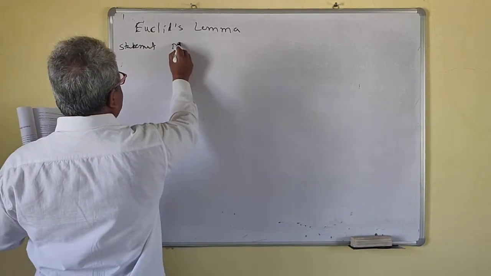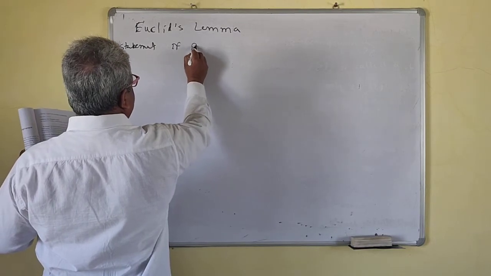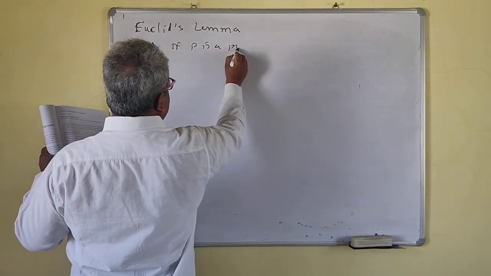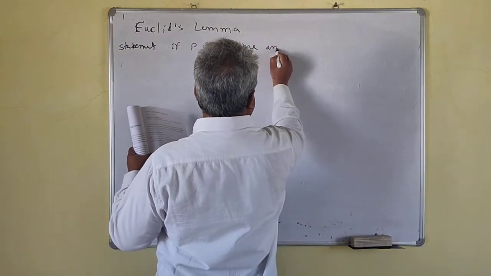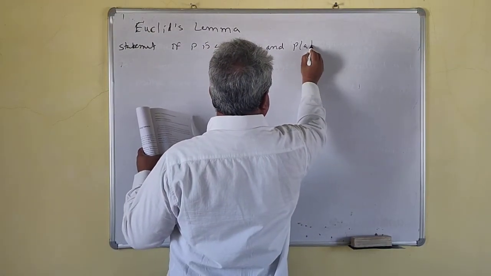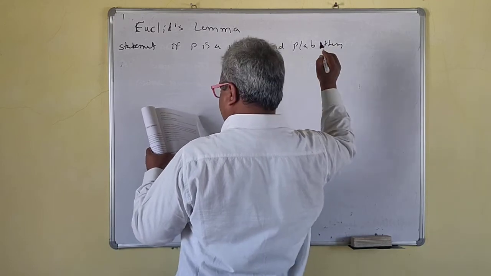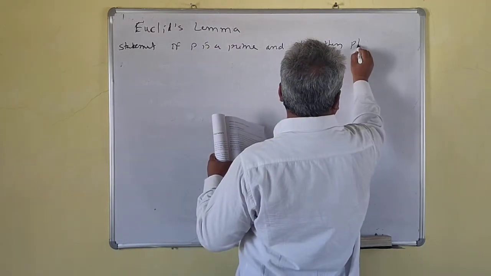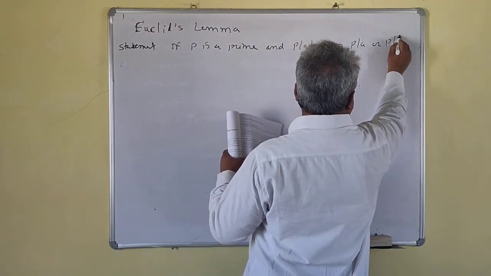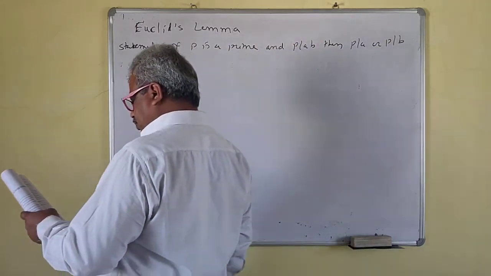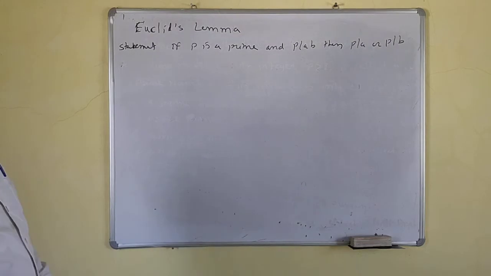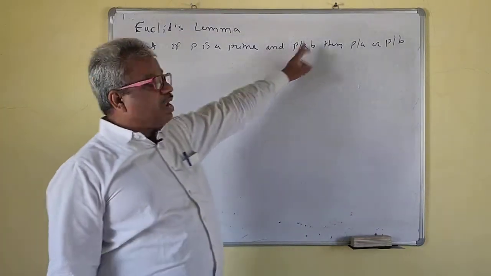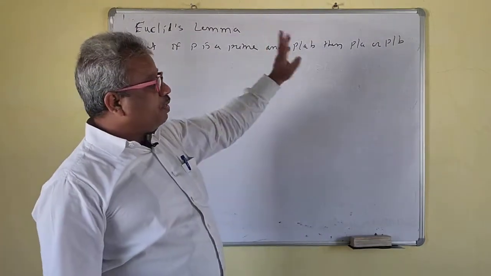If P is a prime and P divides AB, then P divides A or P divides B. So if P is a prime and P divides the product, then what do we prove?